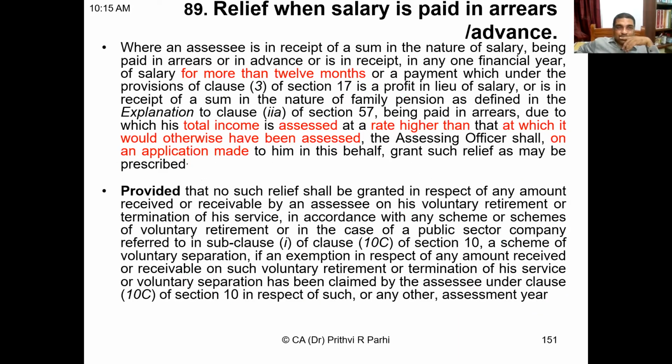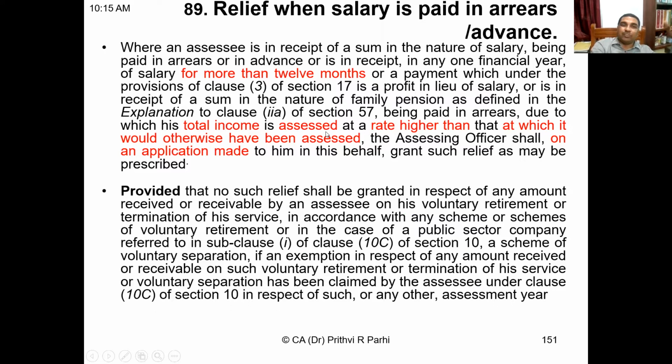Then friends, let us see what is a relief. Here is an example. This is exactly section 89 that I have reproduced here. You can see in essence what it talks about. It talks about if somebody receives salary for more than 12 months, and because of which his total income is assessed at a rate higher than that at which it would otherwise have been assessed.